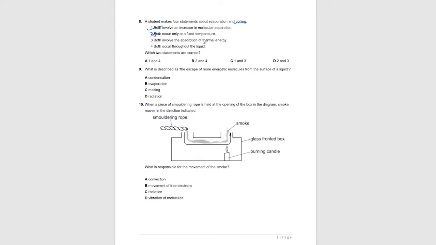3. Both involve the absorption of thermal energy. Yes, both evaporation and boiling will definitely require thermal energy, so it's also correct. 4. Both occur throughout the liquid. Evaporation occurs at the surface of the liquid, so it's also wrong. Boiling occurs throughout the liquid, so number 1 and 3 are correct. So the answer is C.